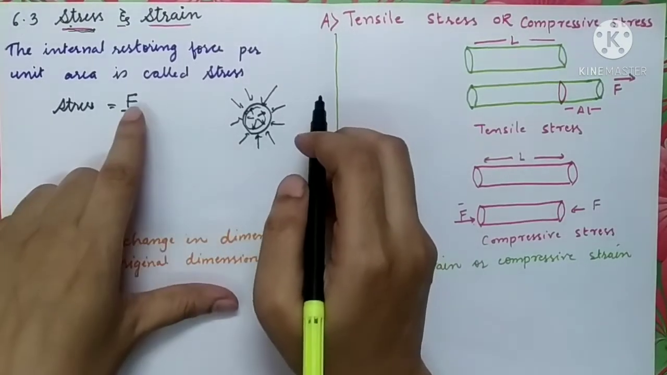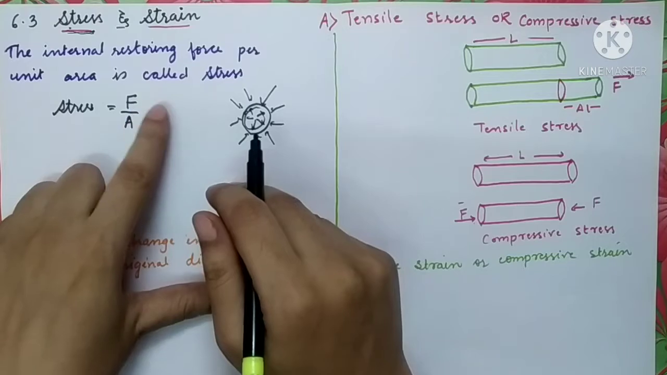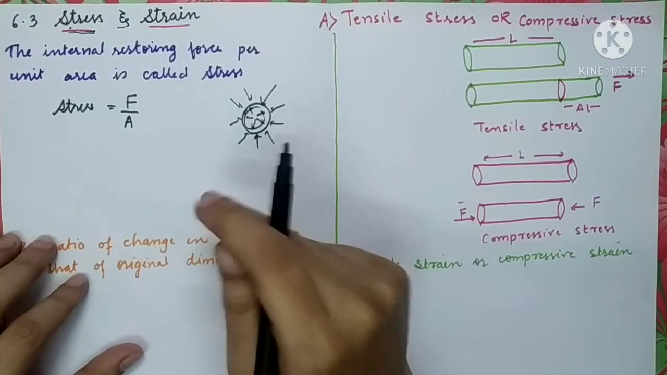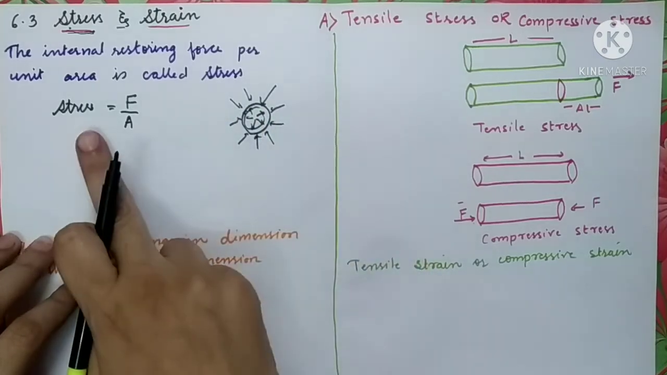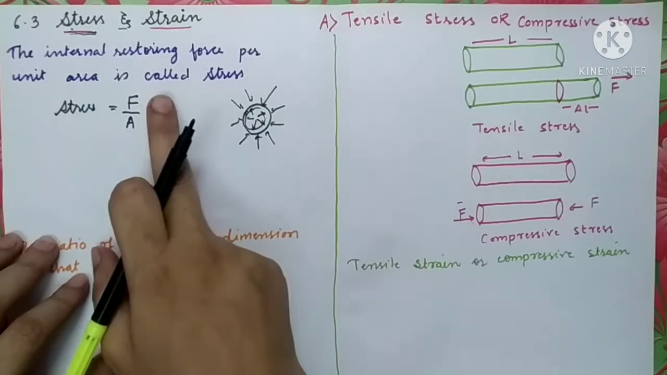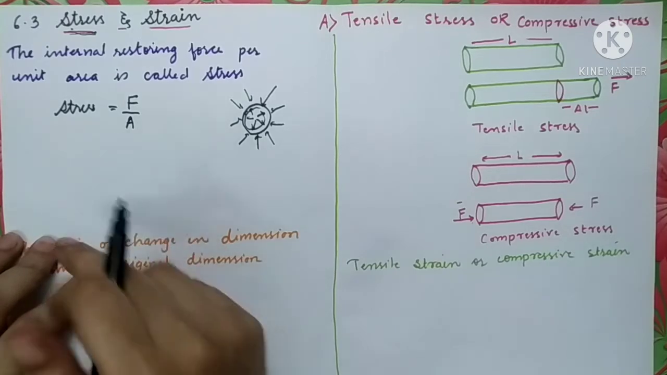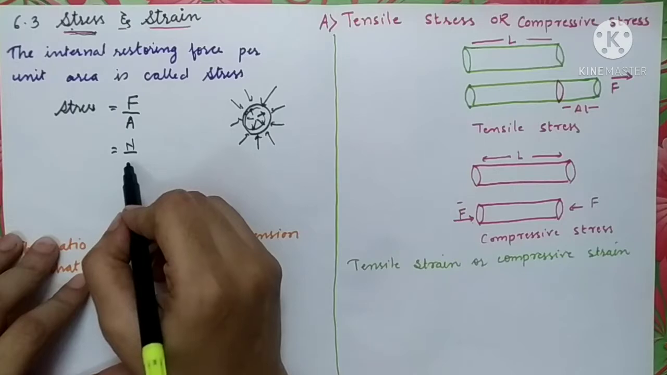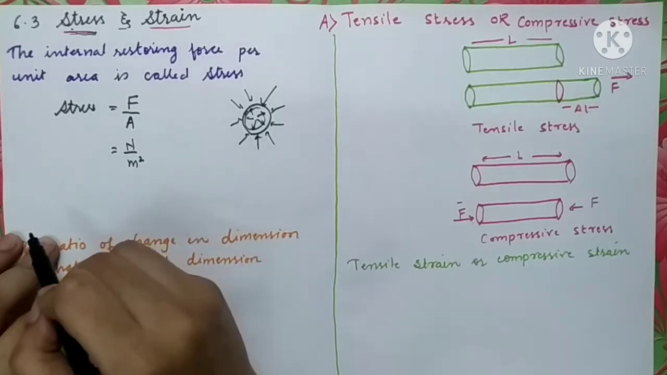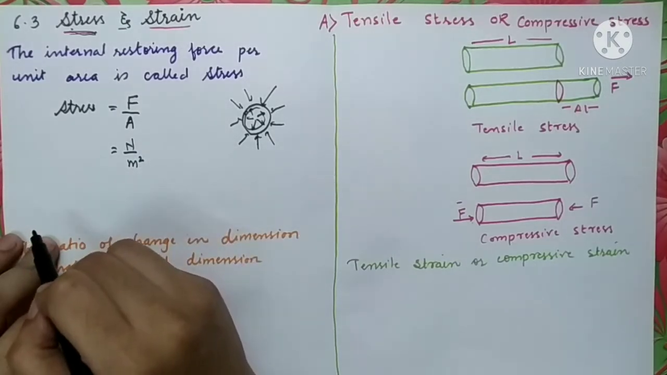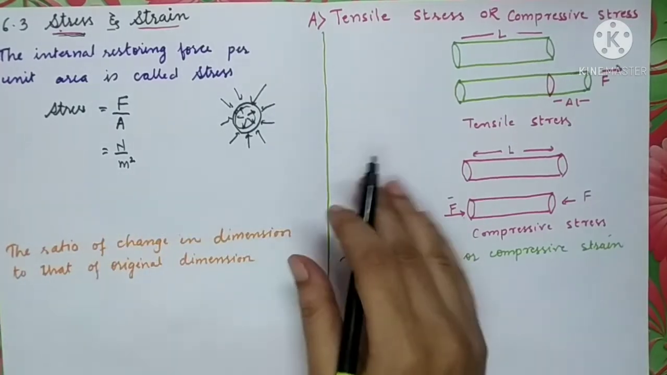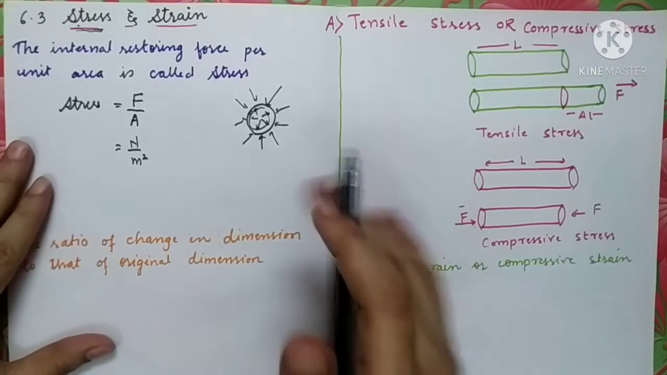So instead of saying internal restoring force, we can say that the applied force per unit area in order to deform the object is called stress. It is force per unit area. Let's have its unit. Force has a unit Newton and area has a unit meter square. So Newton per meter square is the unit of this quantity stress, and now its dimension.